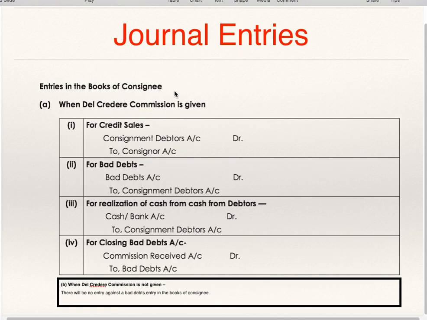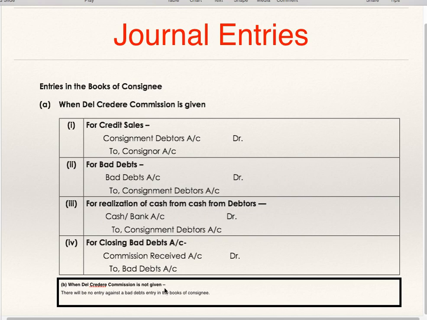Now we'll see entries in the books of the consignee when Del Credere Commission is given. For credit sales, consignment debtors account debit to consignor. Bad debts account debit to consignment debtors, because bad debts is the consignee's loss; he is getting Del Credere Commission. For realization of cash from debtors, cash or bank account debit to consignment debtors. Closing of bad debts: commission received to bad debts. So bad debts is closed by transferring it to commission account.